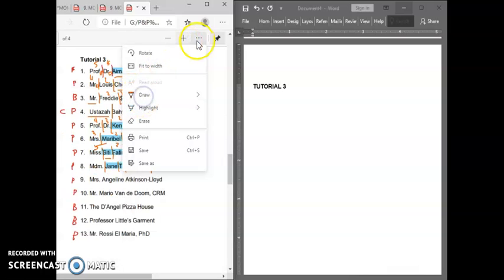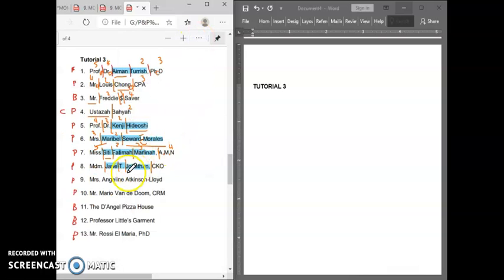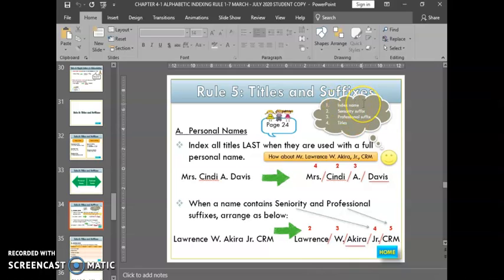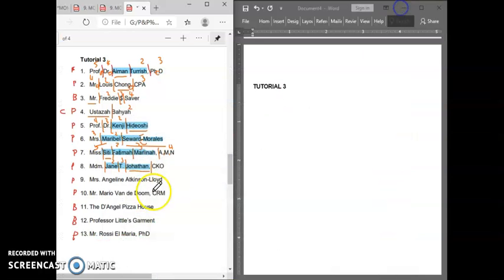So here we will do the indexing for the full name first. For the English name, the last name will be the key unit. First name will be unit number 2, and the middle initial or middle name will be unit number 3. Remember, after you do the indexing for the name, then you will do the suffixes, followed by the title. So this is a suffix, this is a title. Suffixes will come right after number 3, this is number 4, and this one is number 5.